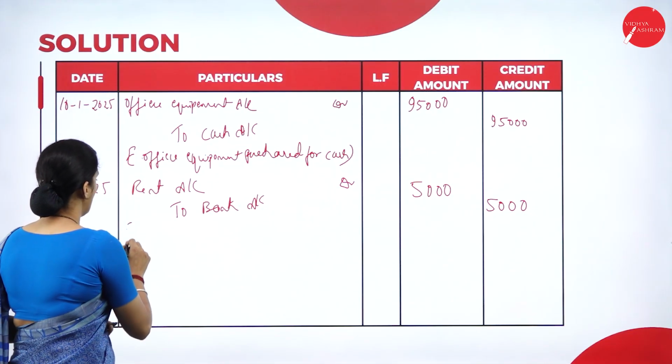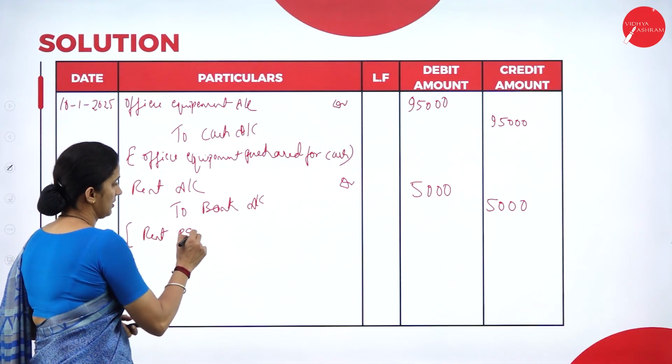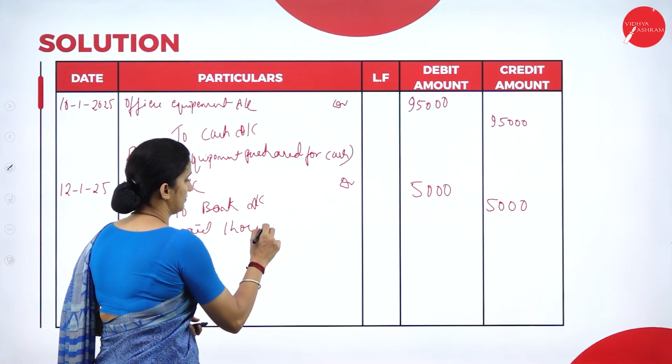5,000. So the narration, rent paid through check.